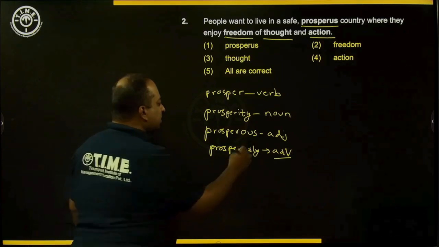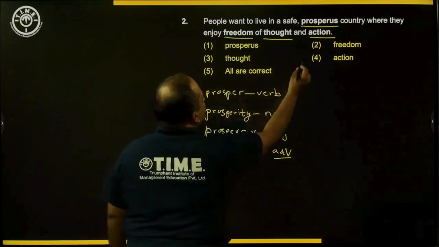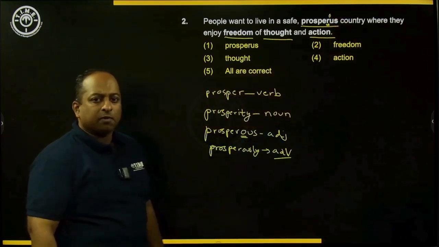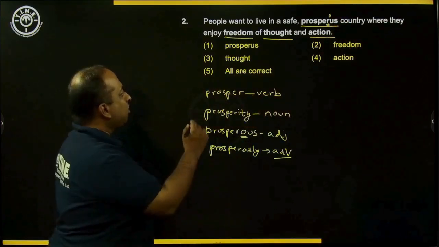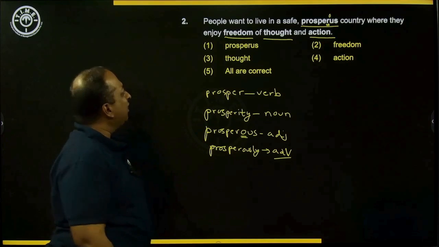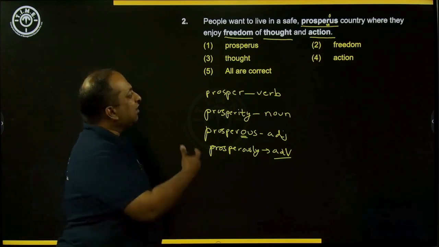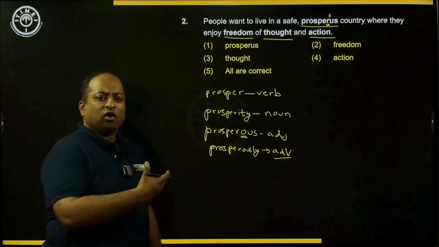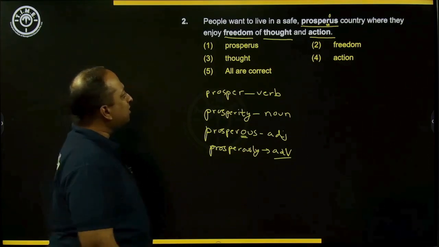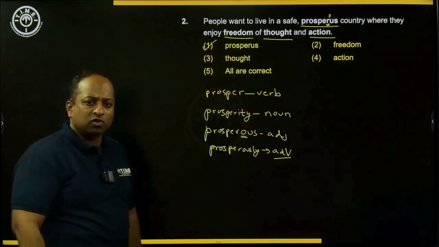If you see prosperous, there is an O missing in this particular word. There is an O after the letter R. So it is prosperous, O-U-S. So prosperous is the wrong spelling. Then you have the word freedom. Freedom is the state of being free. And thought, which is the past tense of think, and action. These are the other three words which are in bold, and all these three words are spelt correctly. So the answer here is that the word prosperous is spelt wrong. Hence, 1 is the right answer for question number 2.